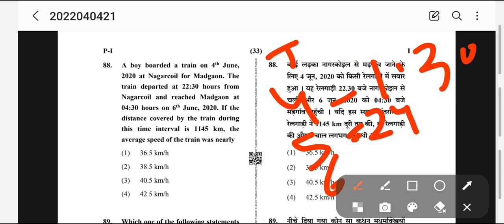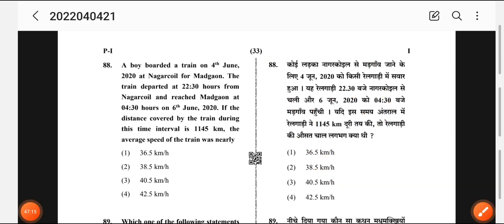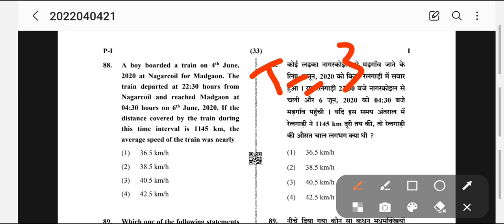And on 6th, the journey time, when you calculate, it has reached at 4:30, morning 4:30. So the total will be, see it clearly, 24, 25 and 4, 29, 30 hours.